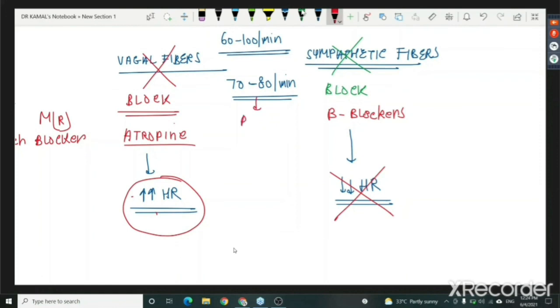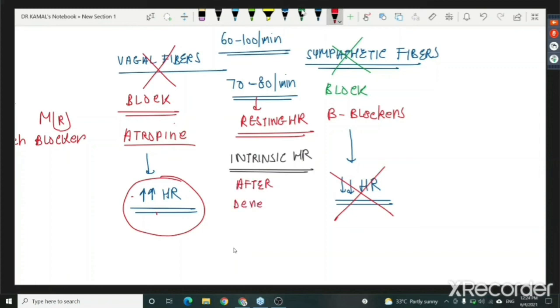We say this is the resting heart rate, and there is a concept of intrinsic heart rate. Intrinsic heart rate is the heart rate which is seen after denervation of the heart.